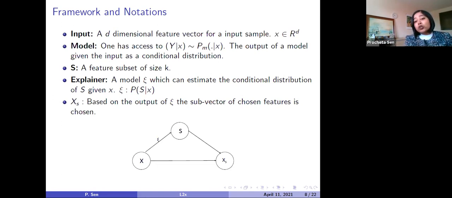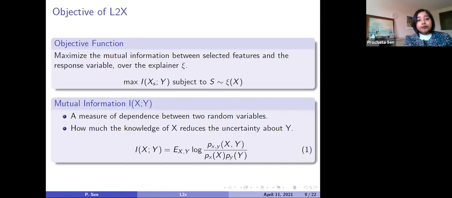And XS is also chosen based on S, so XS is also dependent on S. Now, from X to S mapping, the conditional distribution of S given X is determined by the function xi. That's why we have shown the dependence between X and S, and that's why the xi was mentioned on that arrow. Okay, so this is the graphical description of the L2X model.